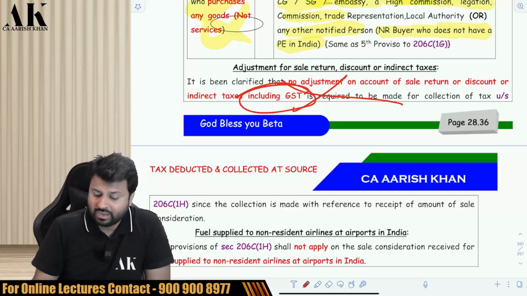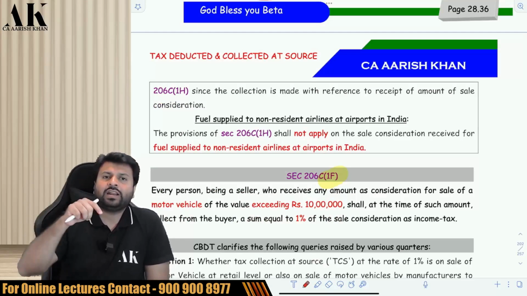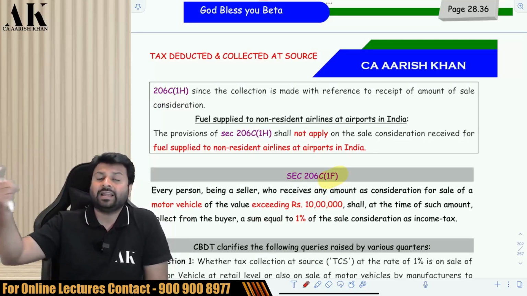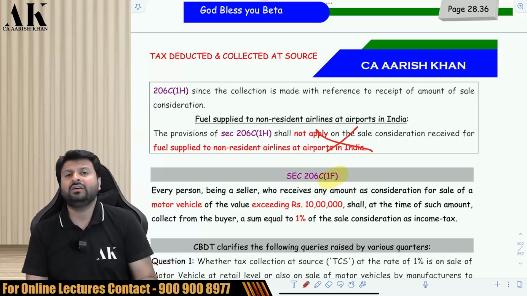Be very careful. Further, there is a relaxation given to foreign airline companies. If the foreign airline companies come to Indian airports and they fill their tank with fuel, then there is no need to collect TCS from the foreign airline company. Check it, please.